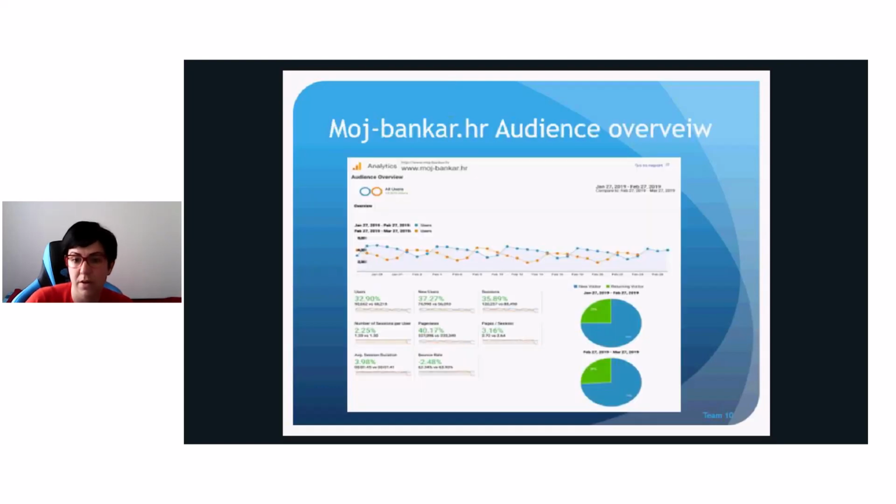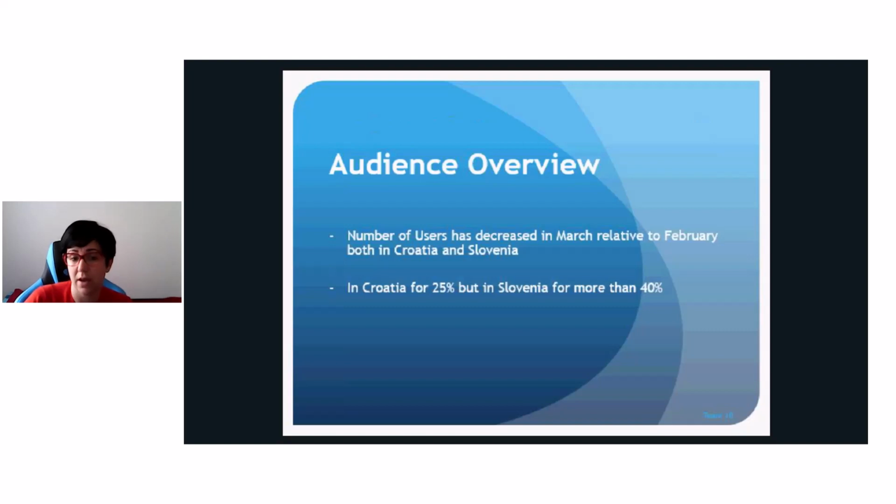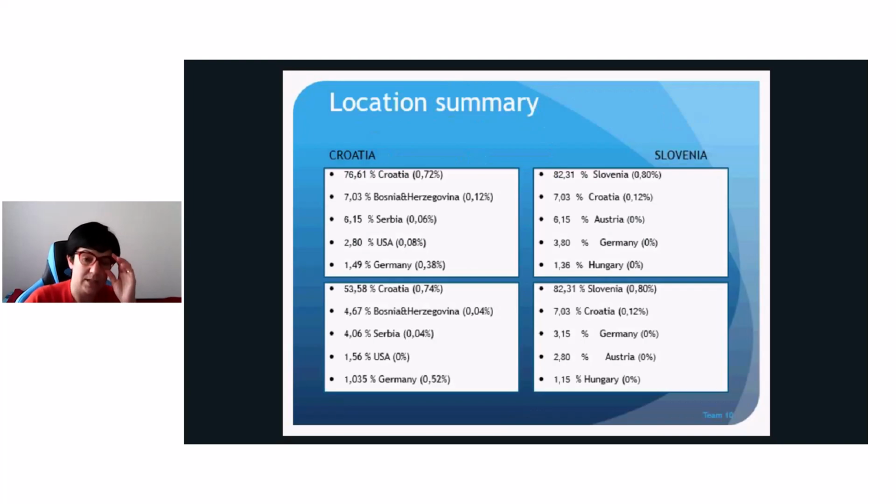Here we have compared February and March results, and we see that the number of users is decreasing. In Croatia, it decreased in March relative to February by about 25%, and in Slovenia by more than 40%. The second data that we looked at is the location of our users.